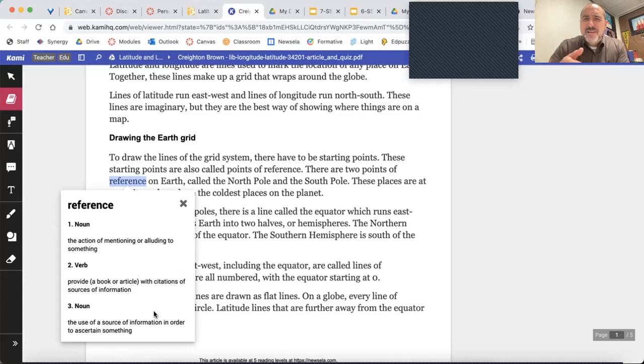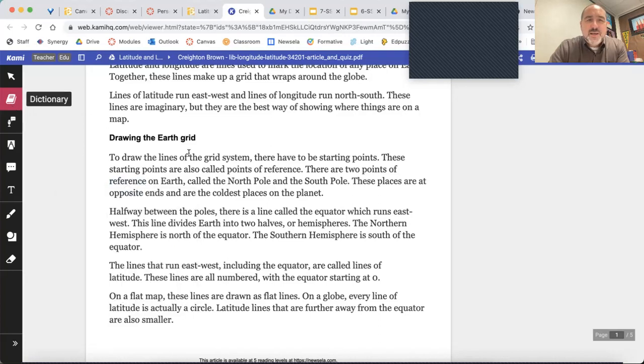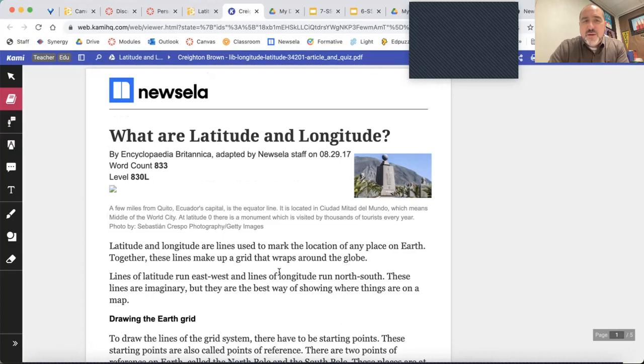Oh, reference? That's funny. That was the word that I just selected. So there you go. It is a noun, adjective, or verb. And here it is used as a noun, like mentioning something or alluding to it. Oh, Lord, there's another word that we might want to use the dictionary for, but let's move on right now. There are a few other things in here that are also really important. So you're going to go through and you're going to read this article.